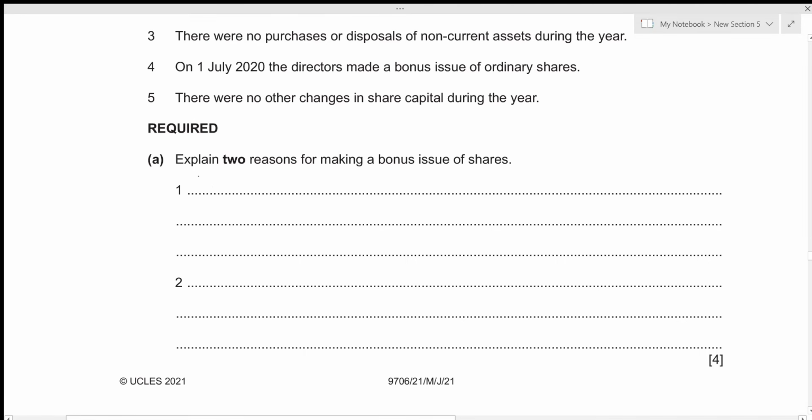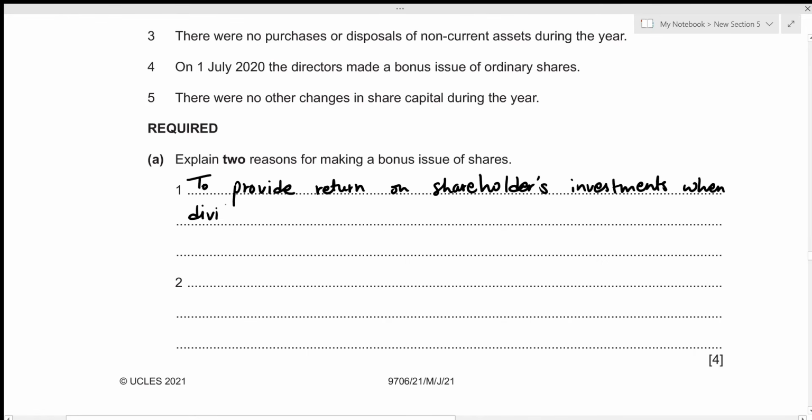The first one was to provide return on shareholders' investments when dividends, so dividends here means the cash dividends, cannot be paid due to limited cash.